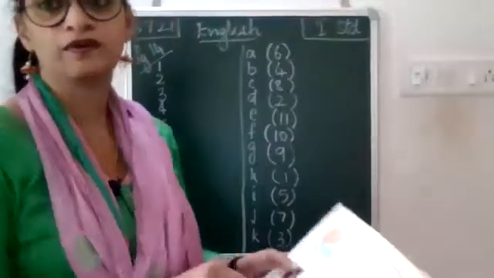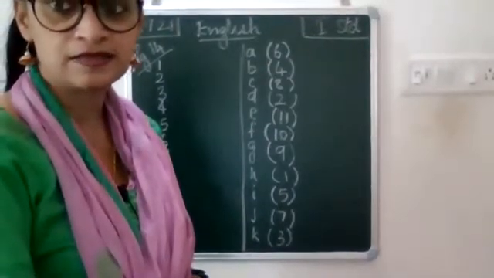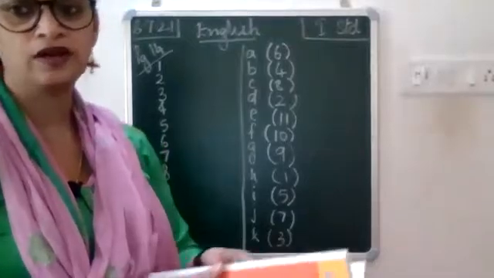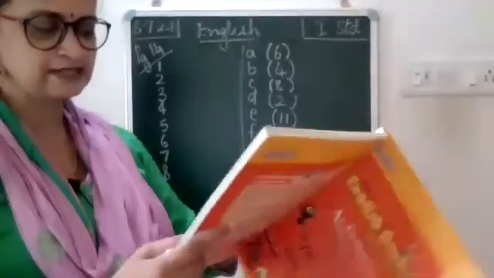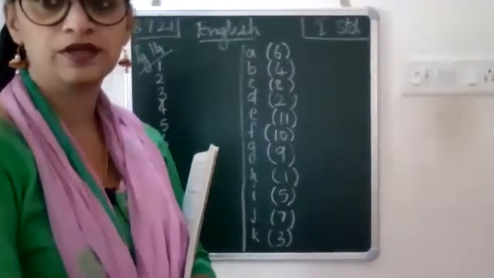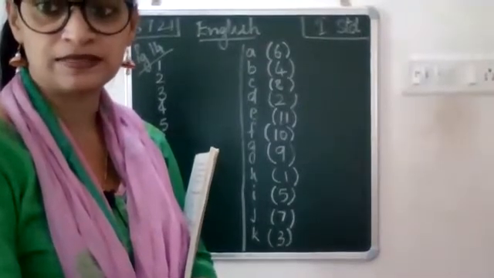Okay, now we will move on to the next exercise. Turn your book to page number 17.